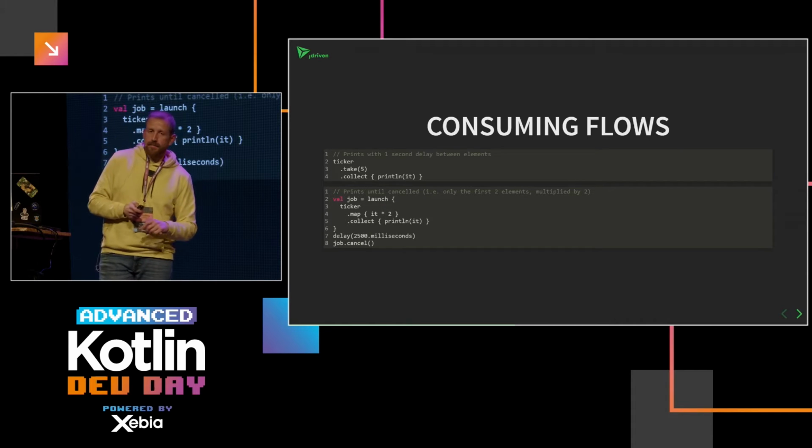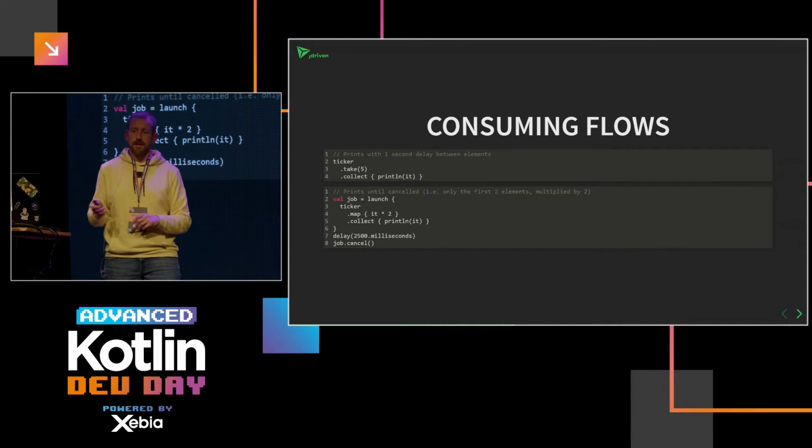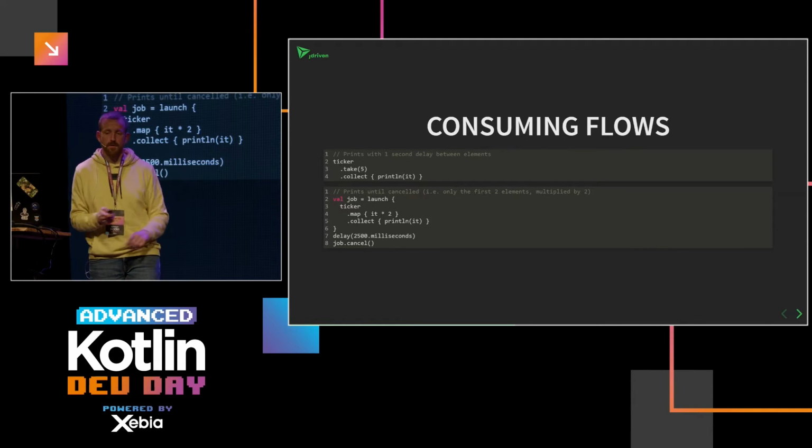So another way of terminating the flow collection basically is by just canceling the coroutine, as I said before. In this case, we launch the collection of the ticker flow in a separate coroutine where we map the items and multiply them by 2 and then print them, but we don't limit it in any way. Then outside of that coroutine, we just wait for 2.5 seconds and then we cancel the coroutine, and that means it will stop collecting as well. And it cleans up itself. So that's very nice.